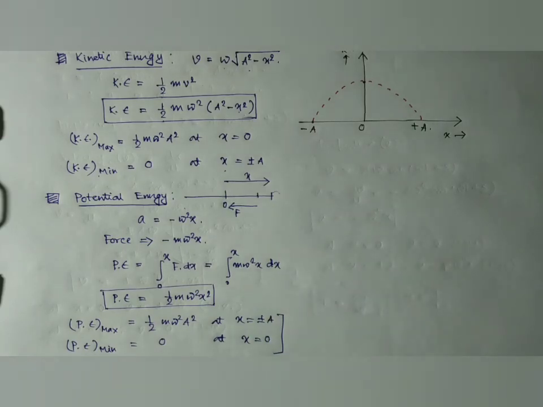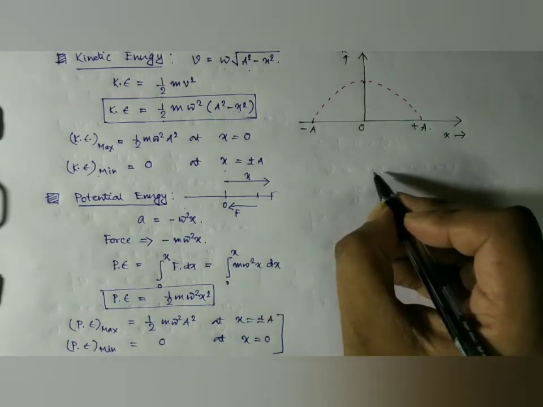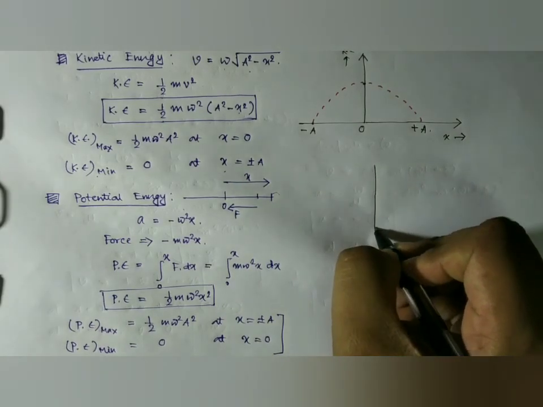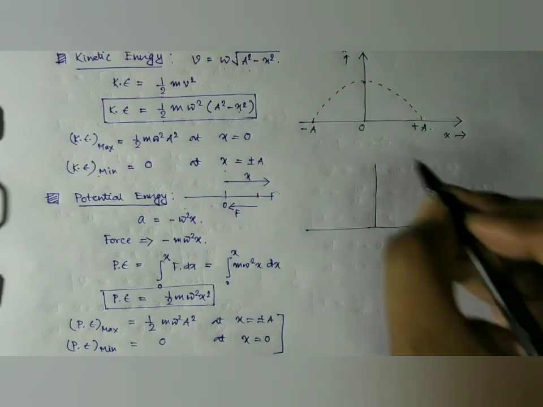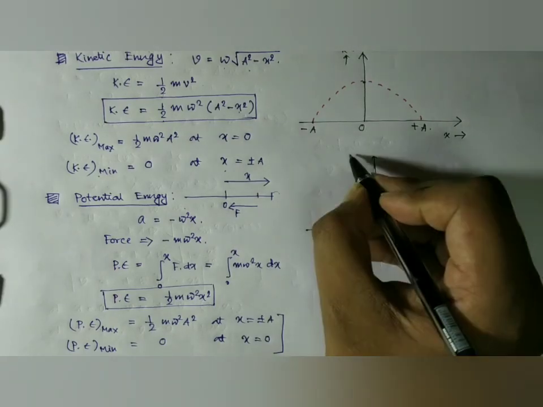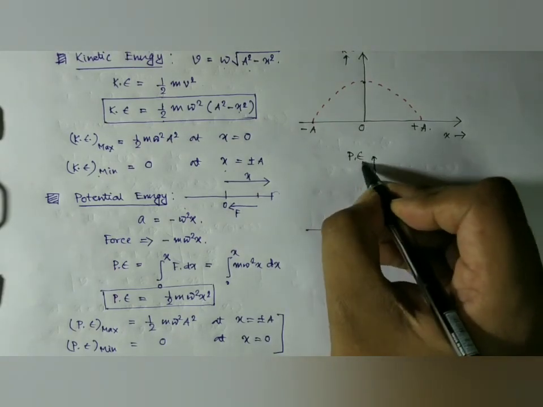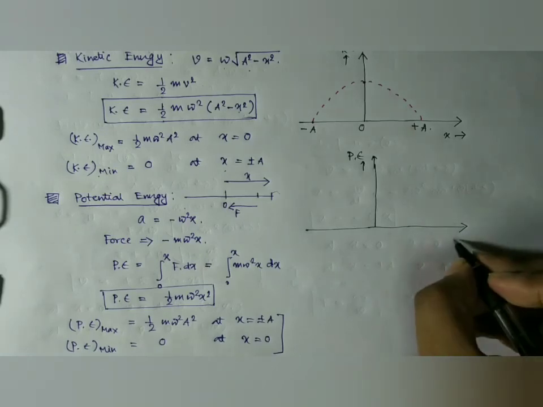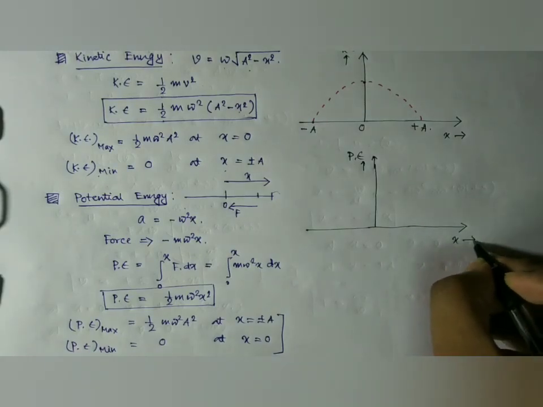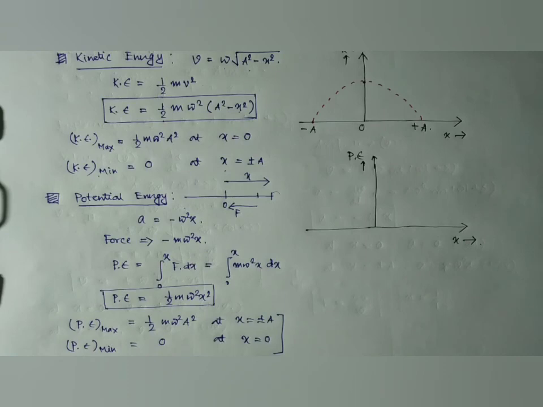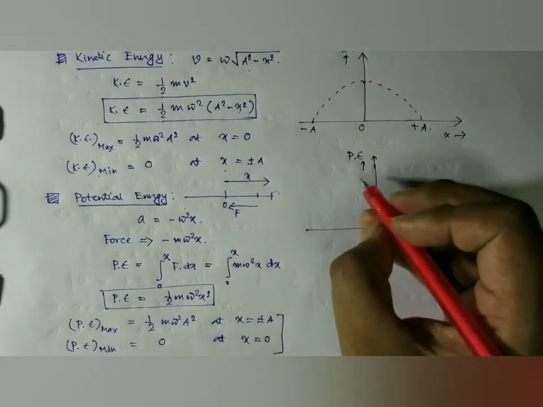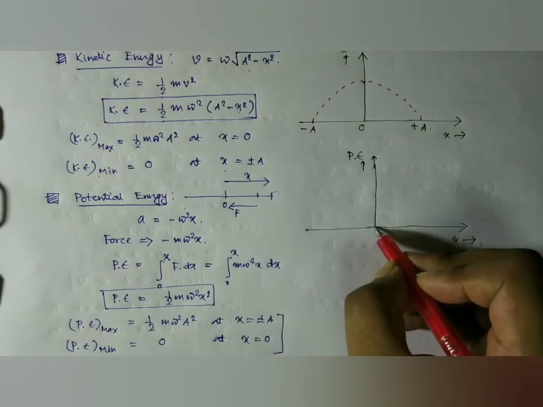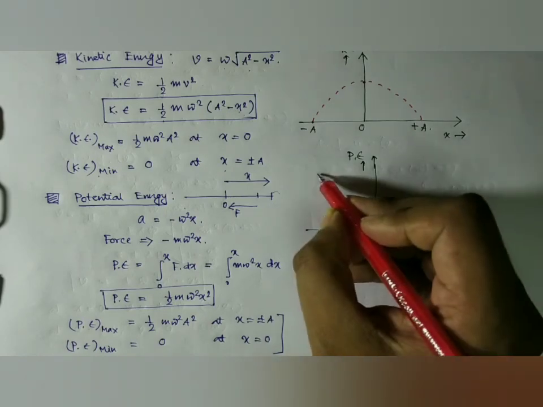Now if we plot potential energy along the y-axis and the displacement along the x-axis, the graph is also parabolic in nature, and it is minimum at the equilibrium position.